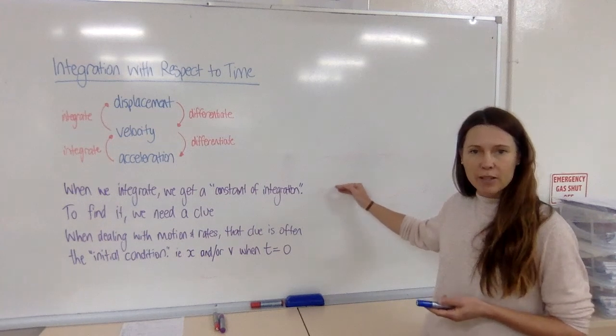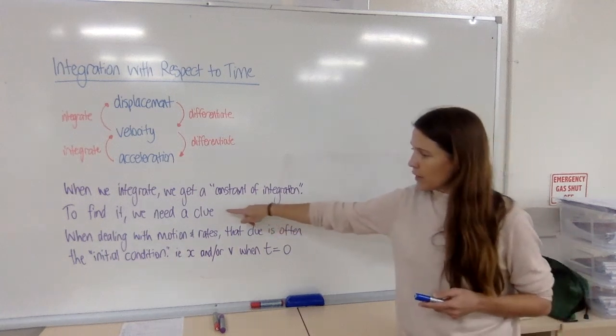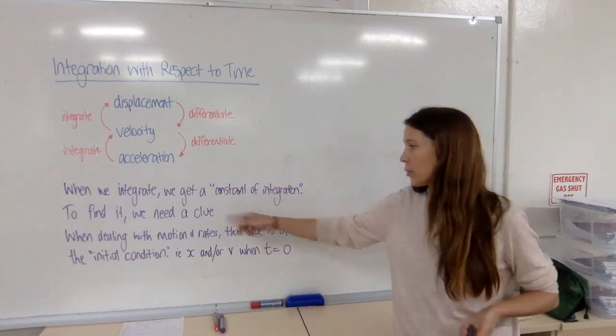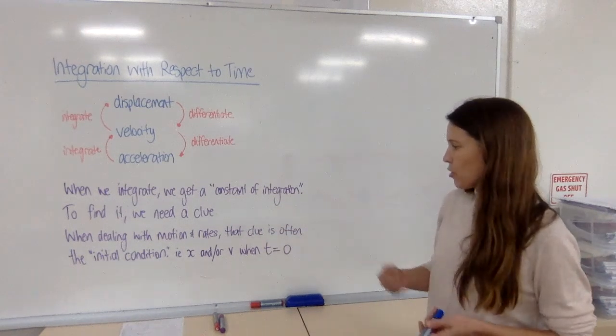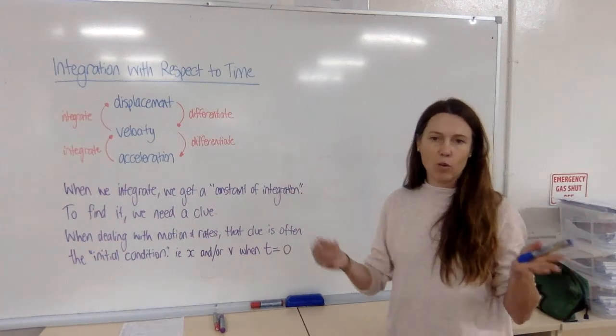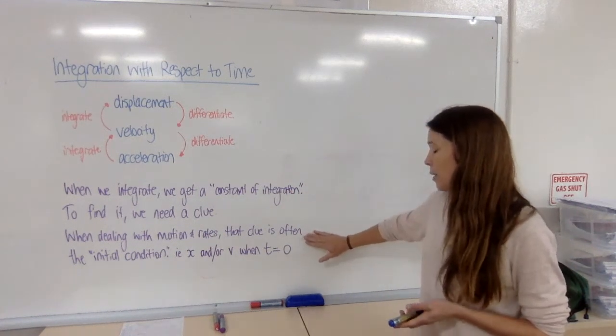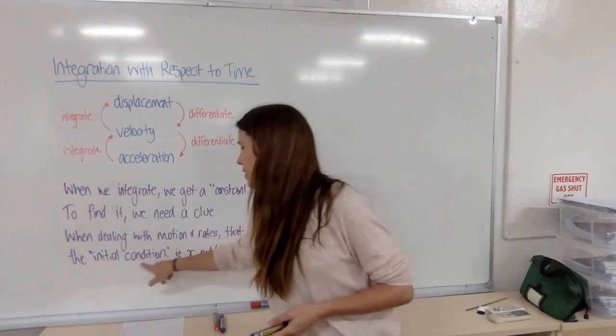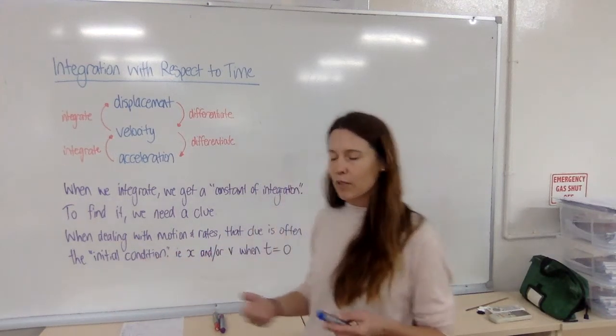That's our plus c on the end, the unknown. And to find that c we need a clue. Now when we're dealing with motion and rates, we can get all types of clues. They might say when time was 4, velocity was this, or whatever. But often what we'll get is something we call the initial condition. So look out for that because it's really common.